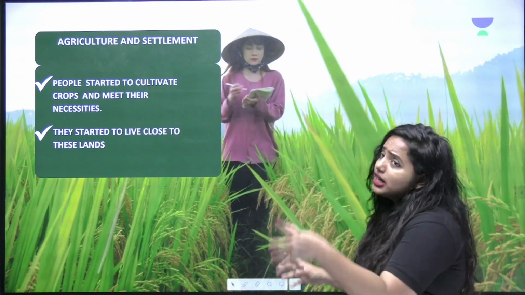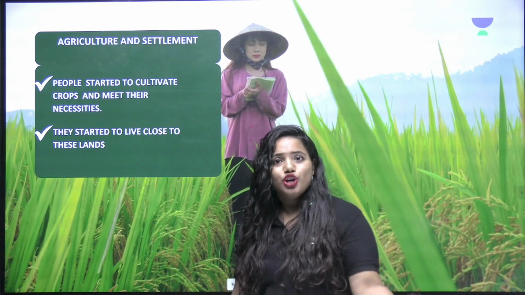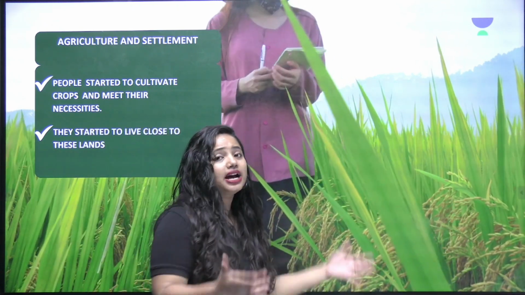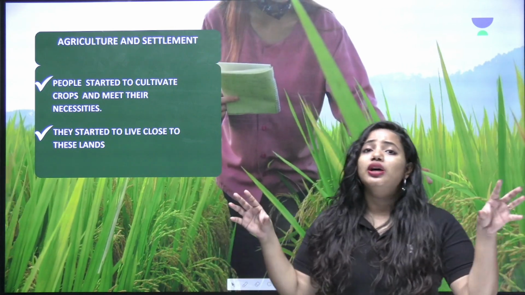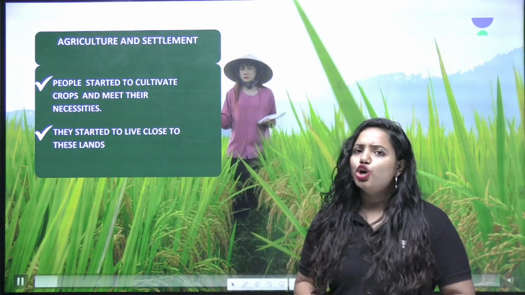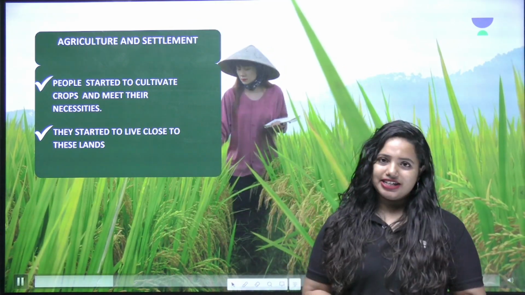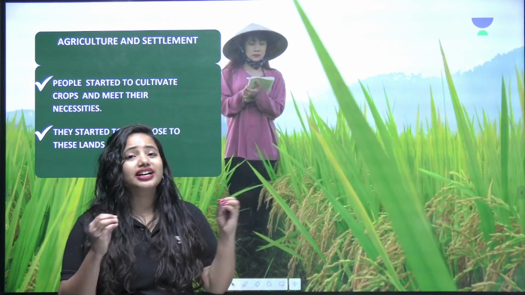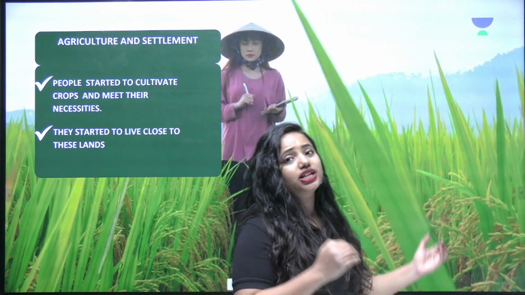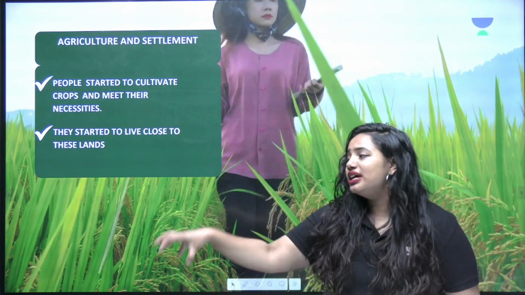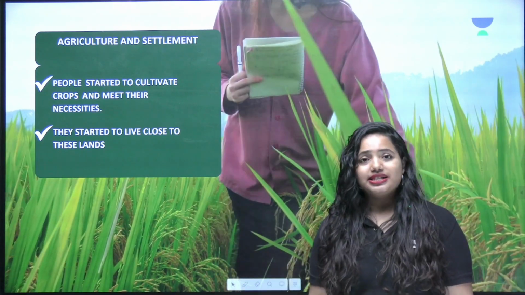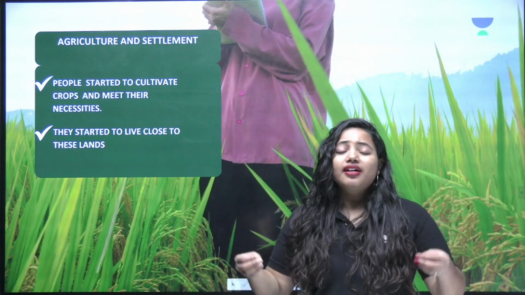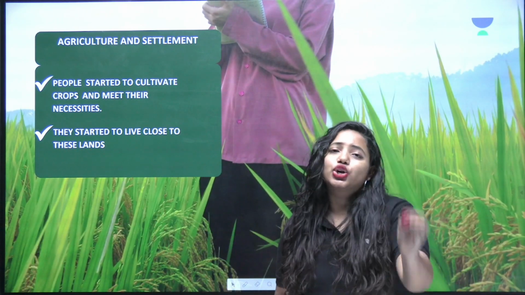People started to cultivate various crops so that they can meet their day-to-day necessities. Plus, they started to live in the same places. Through this, settlements are made. So agriculture and settlement, both of these have a great connection because agriculture led people to live and settle in a particular place so that their day-to-day necessities are fulfilled. At the same time, they were able to lead a good life too.